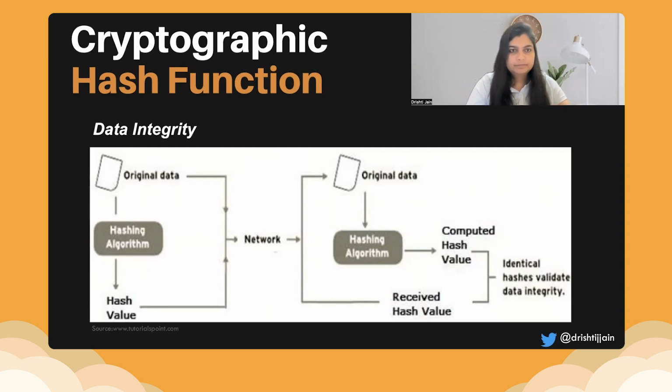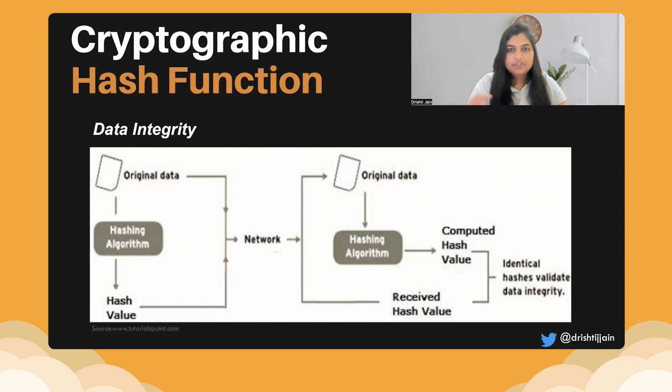Now, imagine a case you had, say, 5 Bitcoins in your wallet today, and you transferred, say, 1 Bitcoin to your friend. You want your data integrity to be there. You want your wallet to be reflected as 4 Bitcoins. You don't want any malicious attack to be there. That is where, in the second part of the diagram, if you see, we compare the received hash value and the computed hash value. And comparing both of them, if they are equal, then that identifies that we have data integrity.